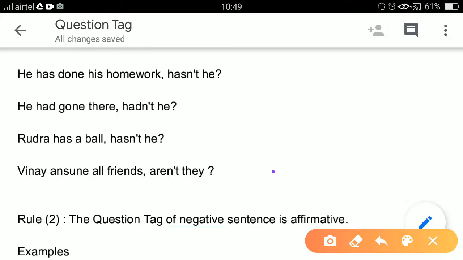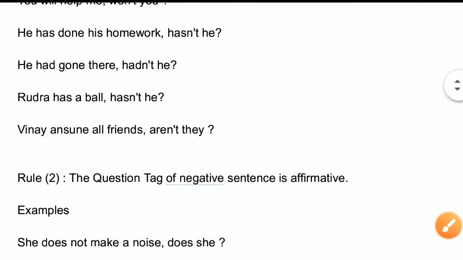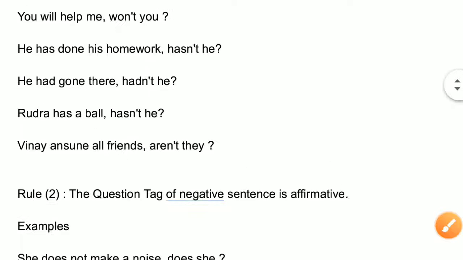There is a printing mistake actually, just a minute.